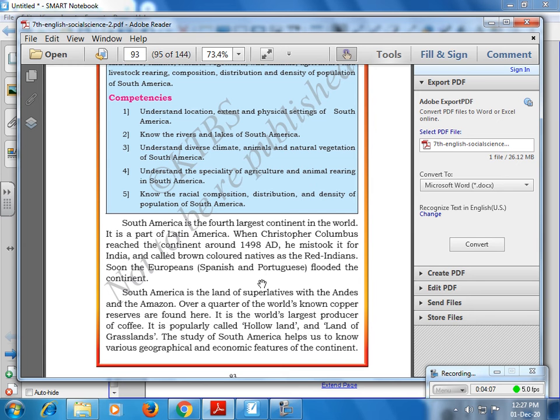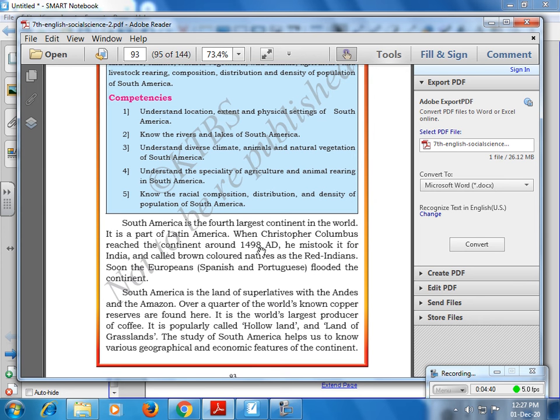We can find the longest river and the longest mountain range. We can also find copper. It is also called Latin America, a land of grasslands, savannas, pampas, selvas. So many interesting facts and natural resources we can find in this continent.